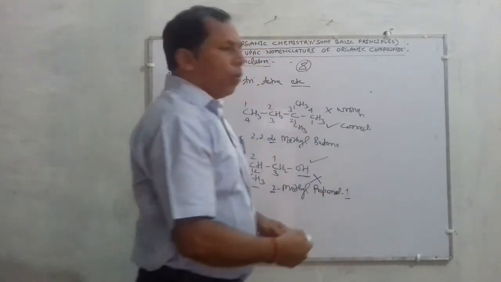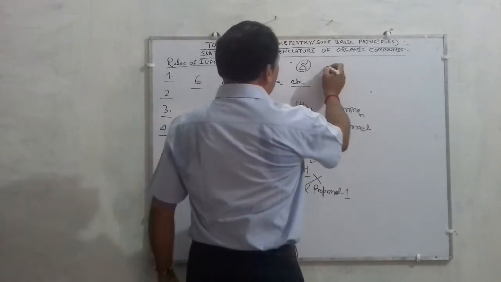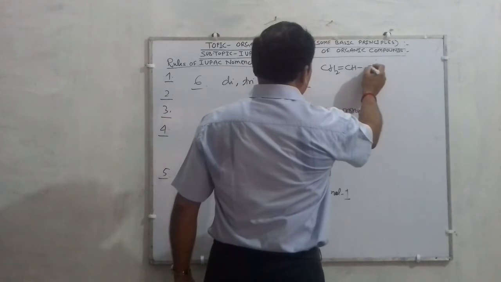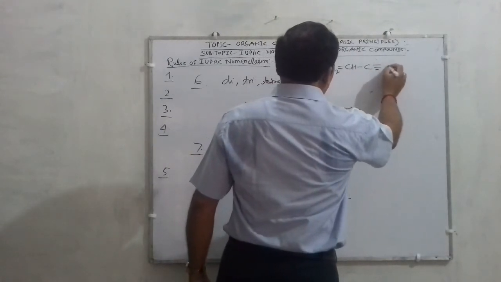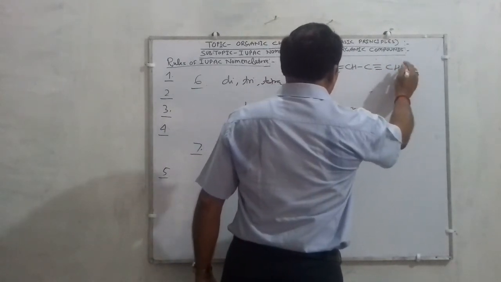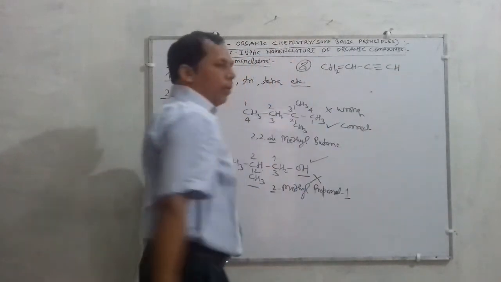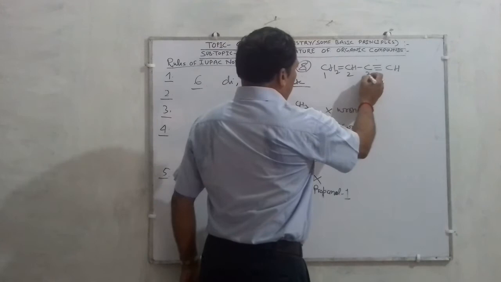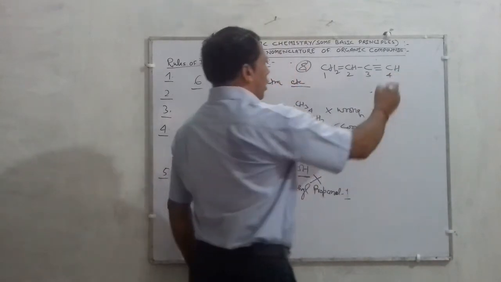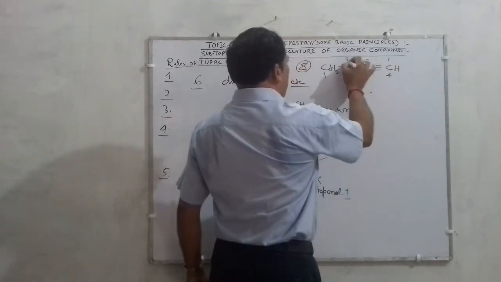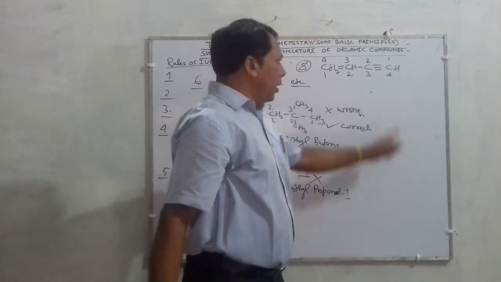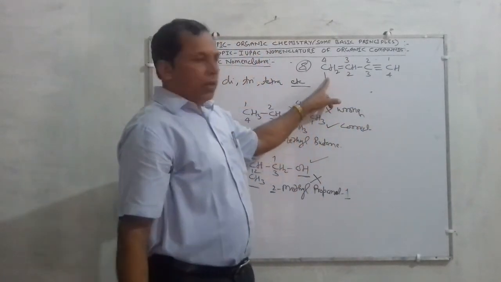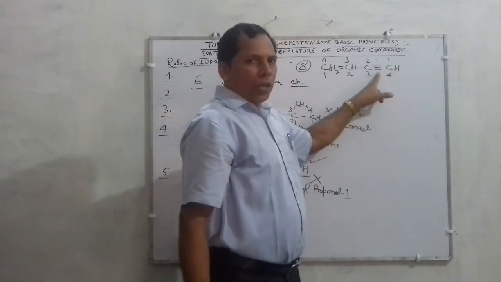Alright, so this is the rule. For example, suppose a compound is CH2=CH-C≡CH. Suppose we have to name this compound, so just count it. This is carbon number 1, carbon number 2, carbon number 3, and 4. From either side you count, this double bond is coming on carbon number 1, and this triple bond is also coming on carbon number 1.